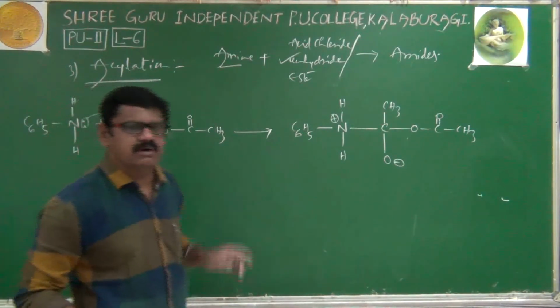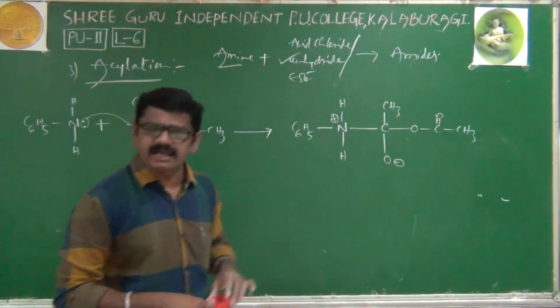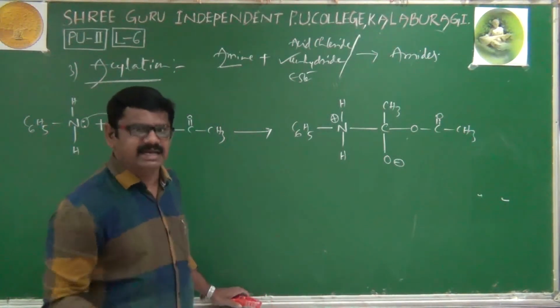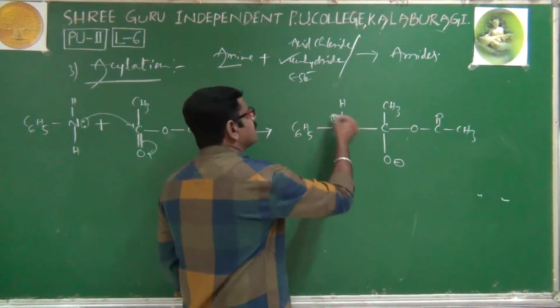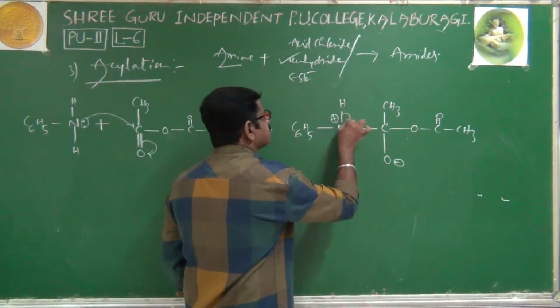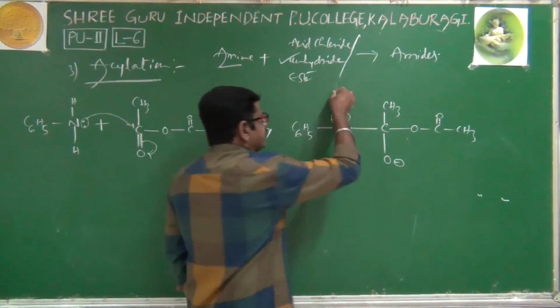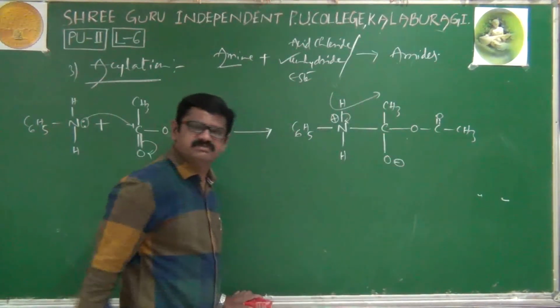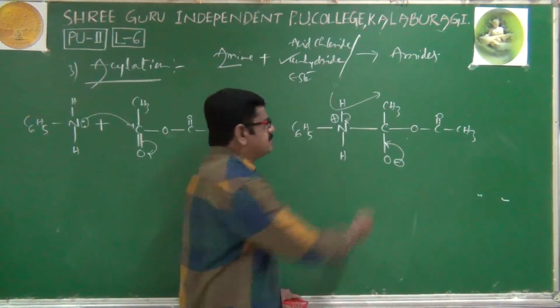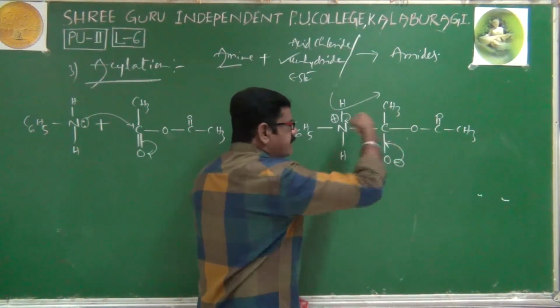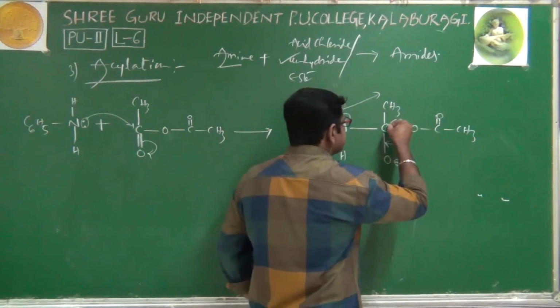It is an intermediate compound, and from this compound also, again, what is eliminating? Which part is eliminating? Let's see. Again, nitrogen, being more electronegative, is taking this bond pair towards itself. Again here H is eliminated as H plus. Next, this minus charge is shifted from here to here, meaning you will get a double bond. Once the double bond is obtained, then this entire part is eliminated here.